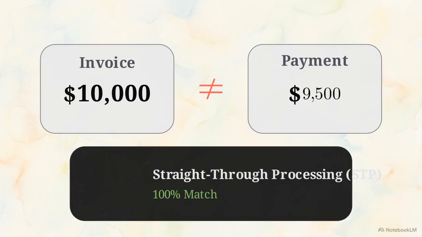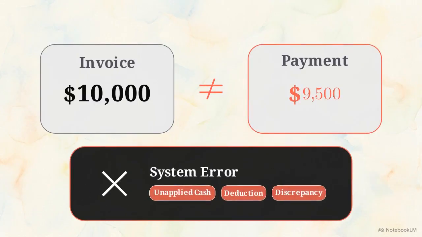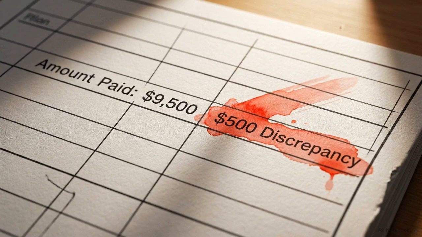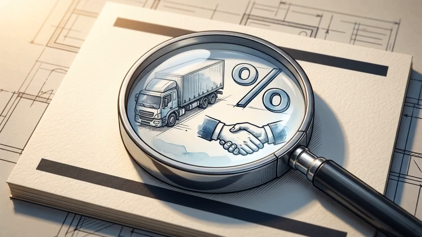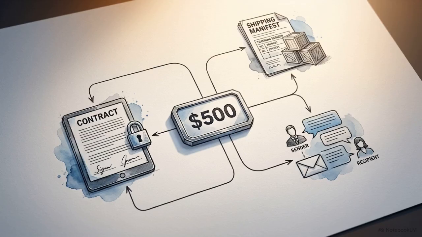The equation breaks, the checkmark shatters, and the system generates a red alert for unapplied cash or a deduction. That $500 discrepancy is a disturbance variable. The customer intentionally or unintentionally paid less than the open receivable, converting the transaction into an anomaly that requires deep contextual interpretation. A single common short pay reveals the limits of the symmetrical model. Accounts receivable requires contextual reasoning that simple document matching cannot provide.